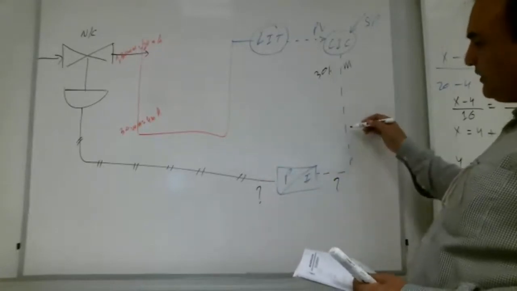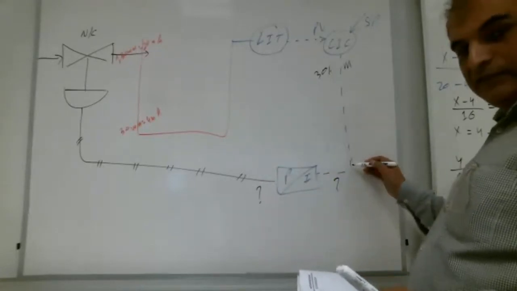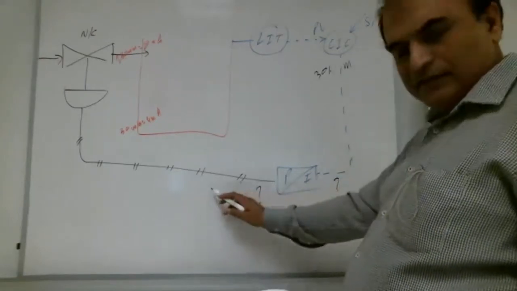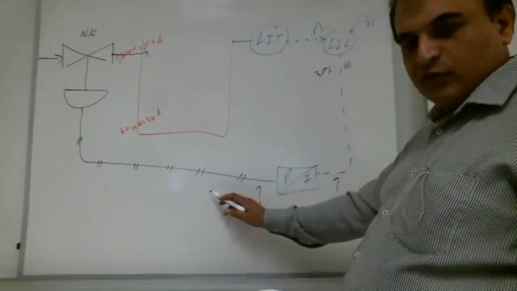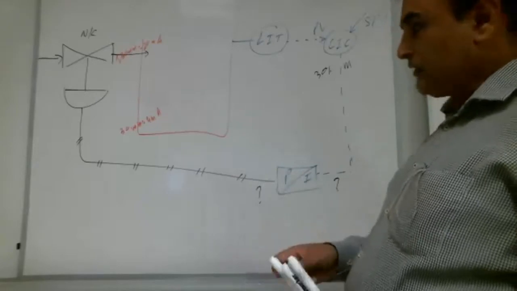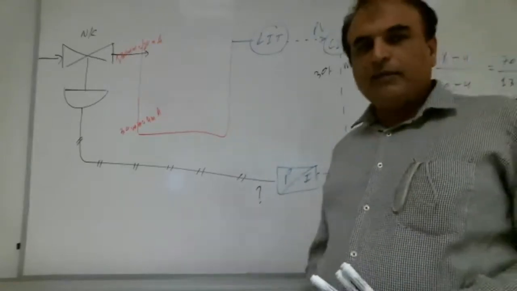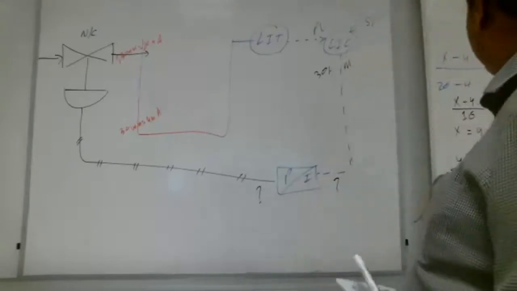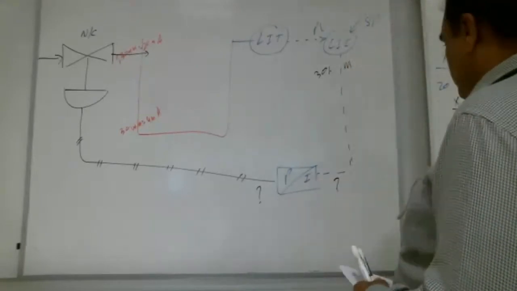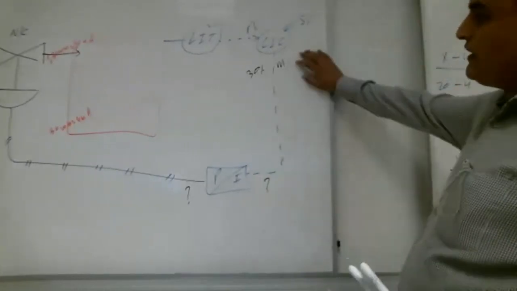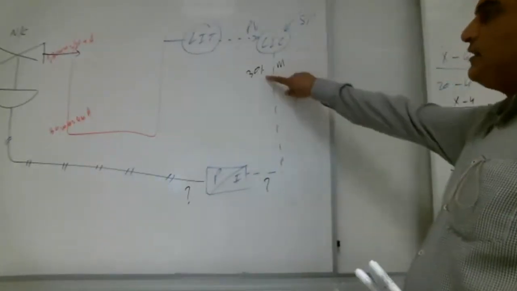Before the I to P converter, it is an electrical signal, right? And after the I to P converter, it is which signal? Pneumatic. Pneumatic signal. Shabab with me? Everybody with me? Yes, teacher. That's good. So what is the output of the controller? 30%.